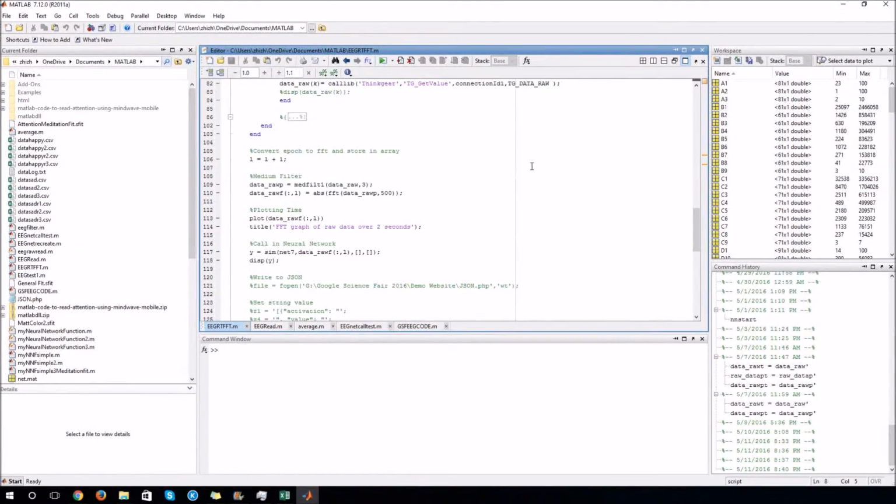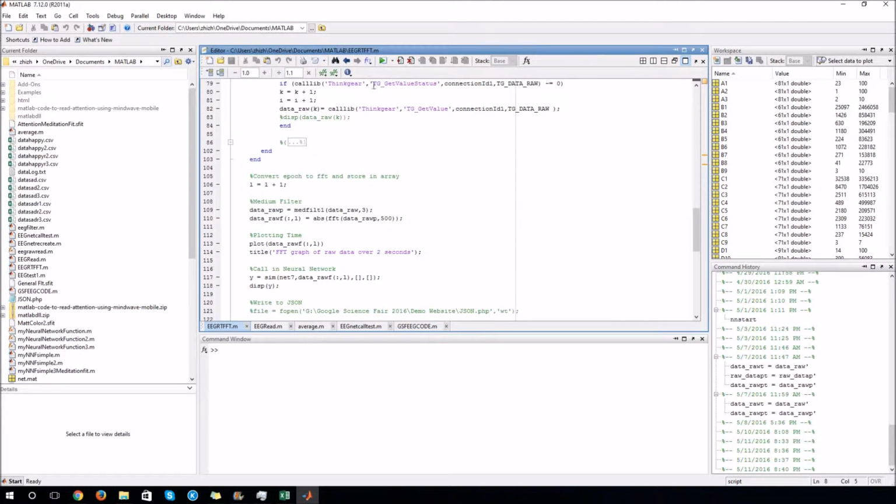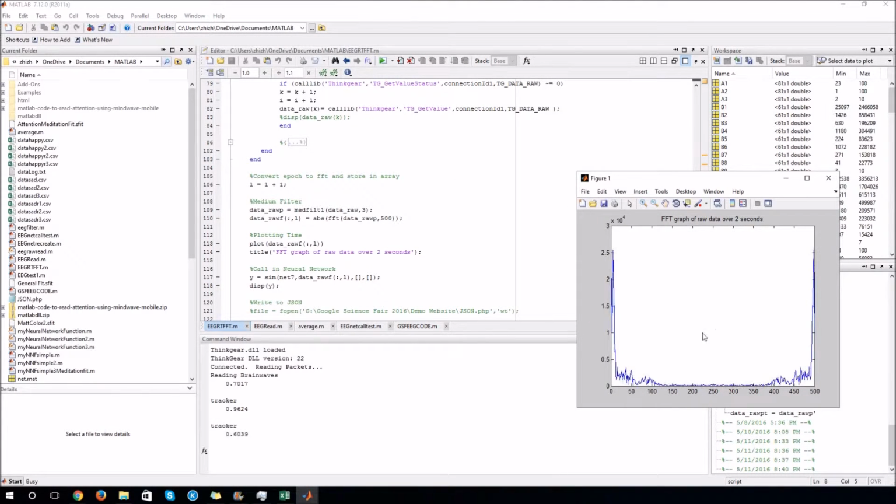Through more research, I found a really popular programming and data analysis environment that the EEG sensor has SDK support for. So I downloaded the SDK and was able to record the raw data from the EEG sensor directly into large arrays. I was then able to apply a median filter to the data and also apply a fast Fourier transform to the data. This is where the project page picks up, with me taking data and training various machine learning algorithms with it.